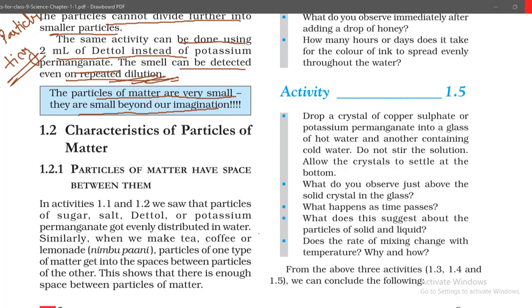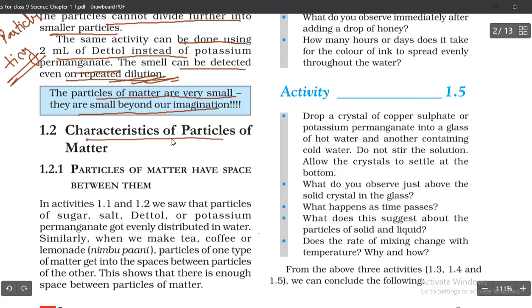So, hi everyone. Today in this video, we are going to see the characteristics of particles of matter. Yesterday we learned about some physical nature of matter, right? So today we are going to see what the characteristics of matter are. The first characteristic is that particles of matter have space between them. So this point says that